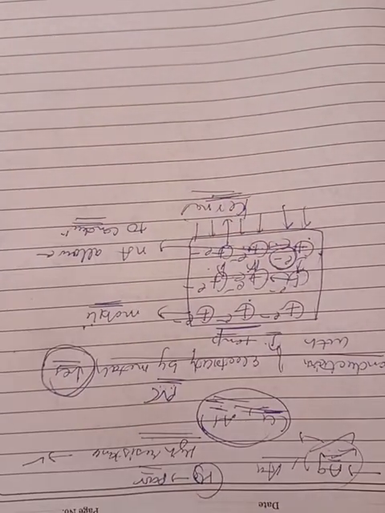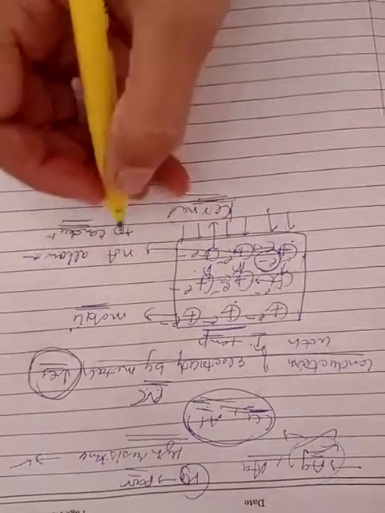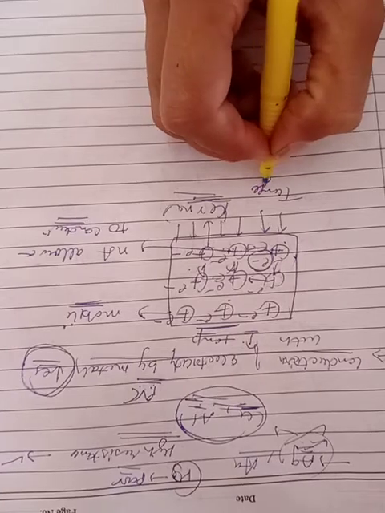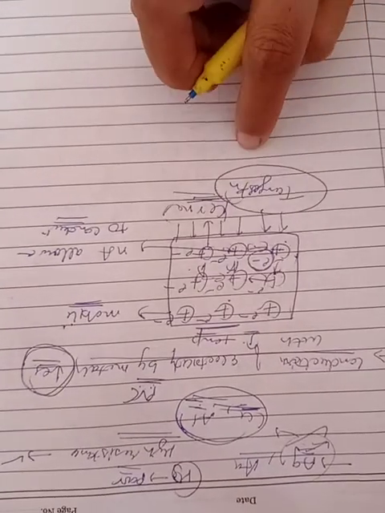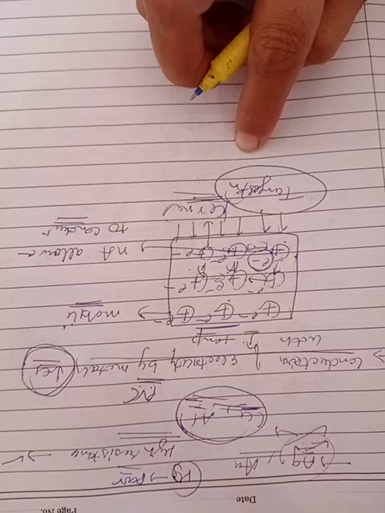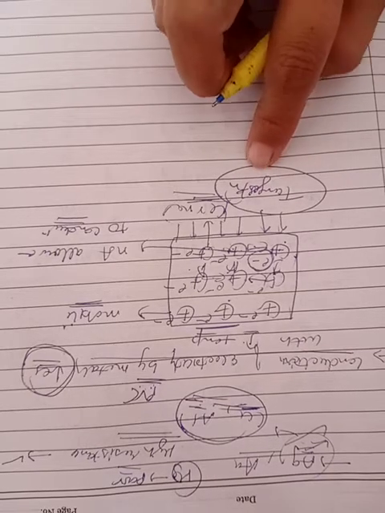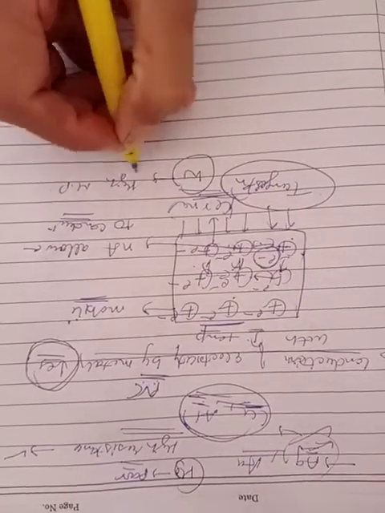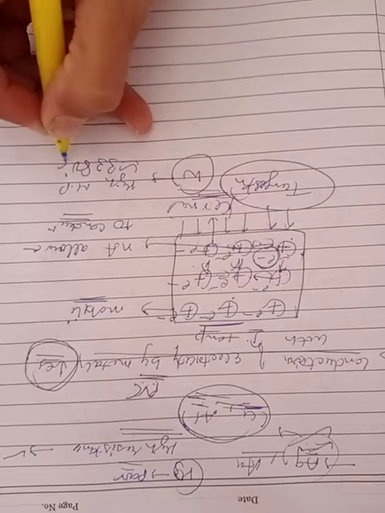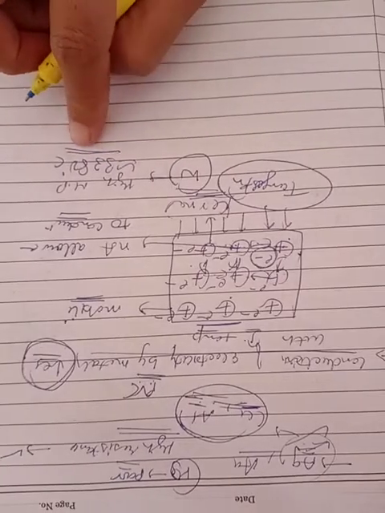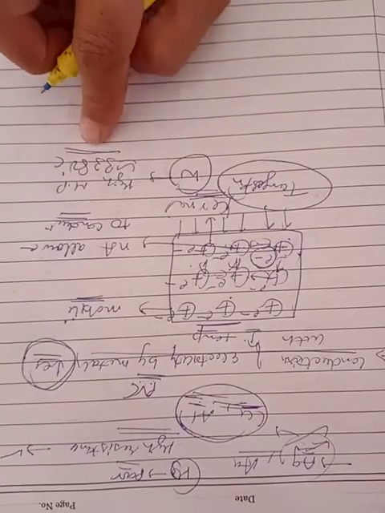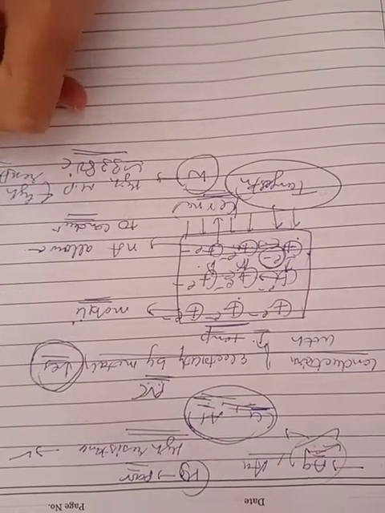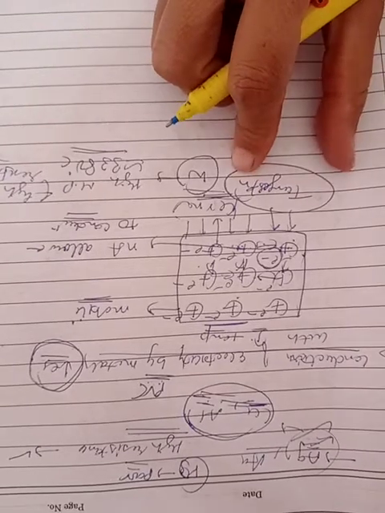One of the most important metals is tungsten. This tungsten metal is used in making the filament of electric bulbs or lamps. Tungsten is a metal which possesses a high melting point. Approximately, the melting point of tungsten is 3380 degrees Celsius. So it possesses a high melting point and also high resistance. Therefore, tungsten is used in making the filament of electric bulbs.